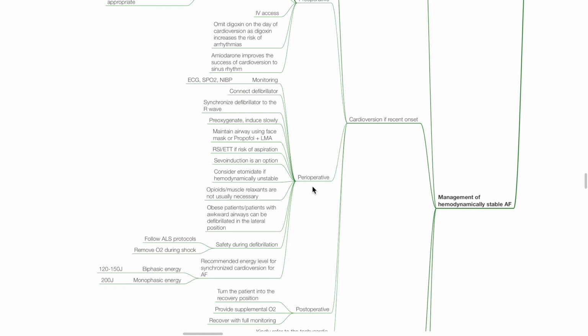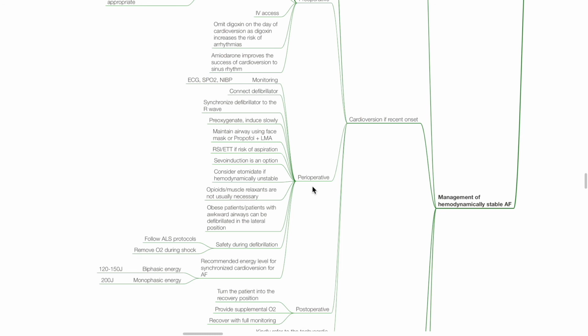RSI or ETT if risk of aspiration. SIVO induction is an option. Consider etomidate if hemodynamically unstable. Opioids and muscle relaxants are not usually necessary. Obese patients or patients with awkward airways can be defibrillated in the lateral position.